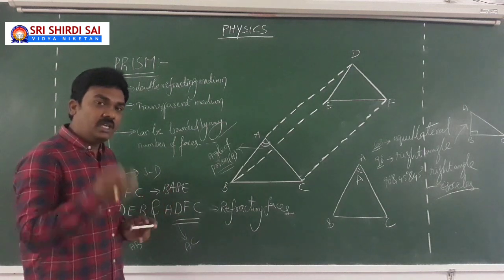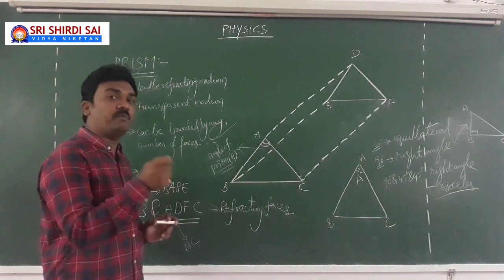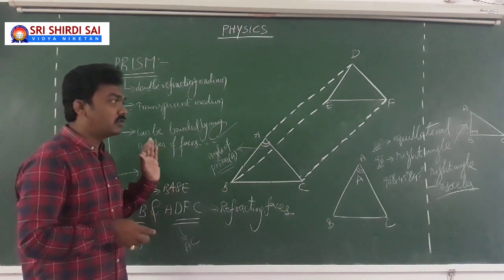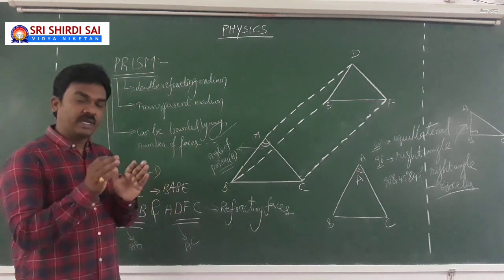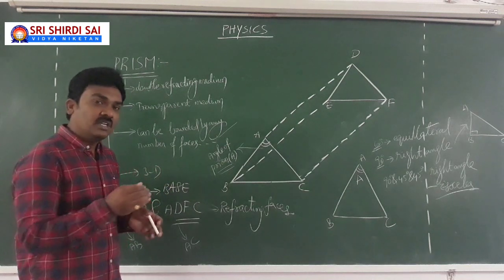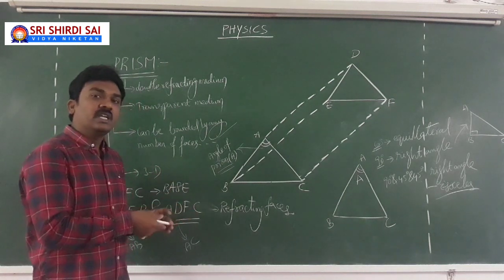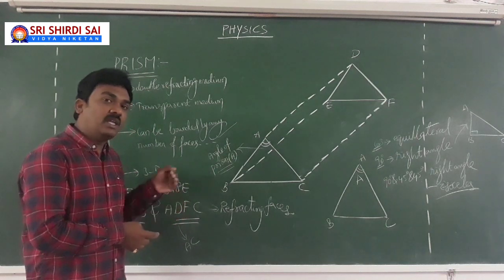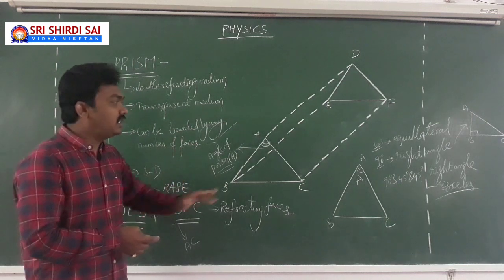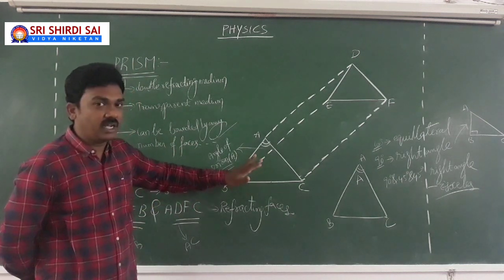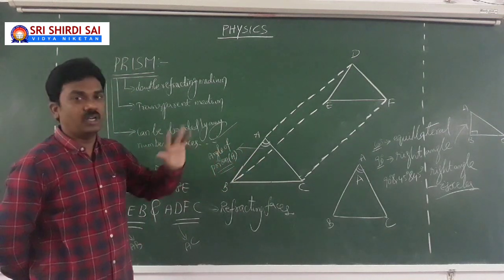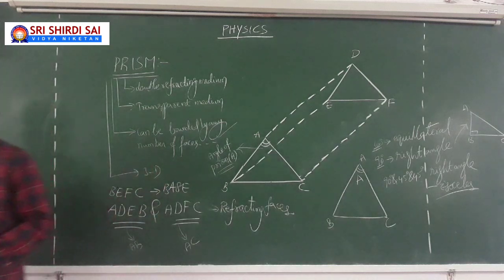Now we see, if light is allowed to travel through a prism, how the light gets refracted. So our topic is refraction of light through a prism. Of course, in the coming session, slowly I will let you see the prism, and then you can get more clarity on seeing the activity related to the prism. So this is the three-dimensional picture that you can take on paper regarding the prism, which you need to practice. Go through it.